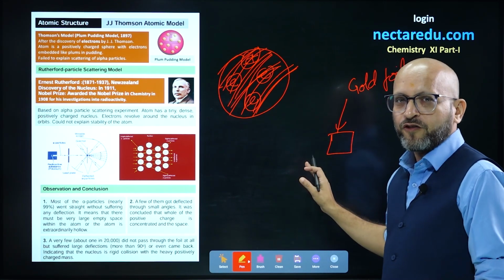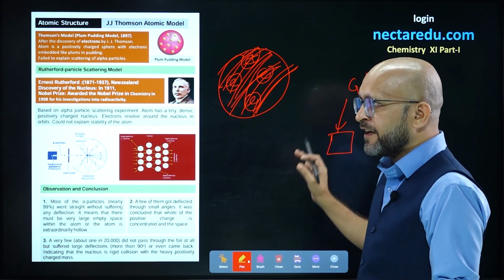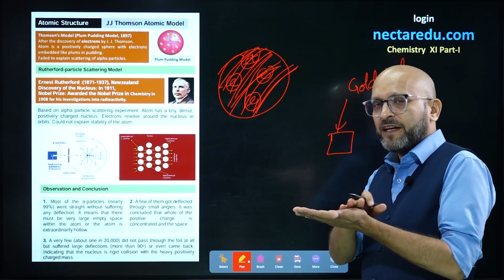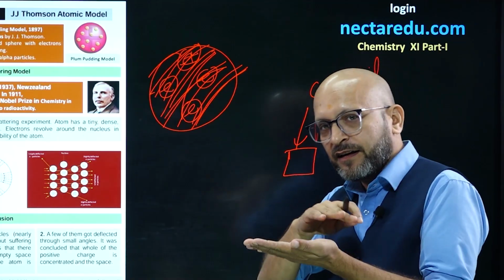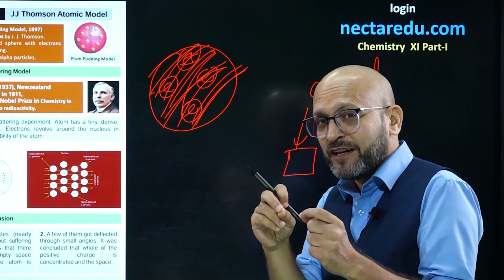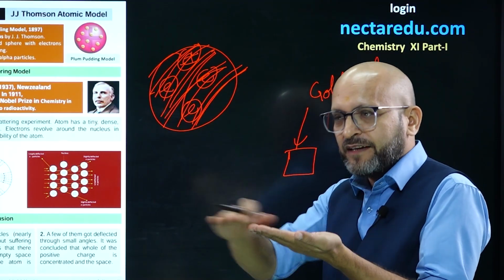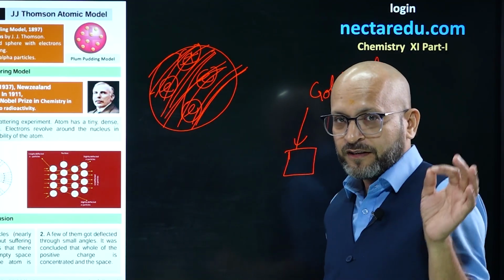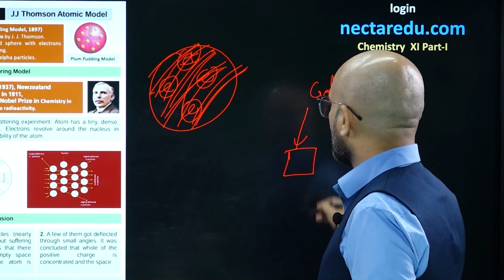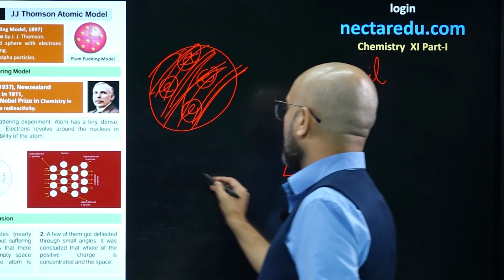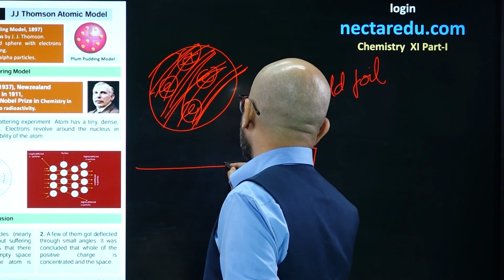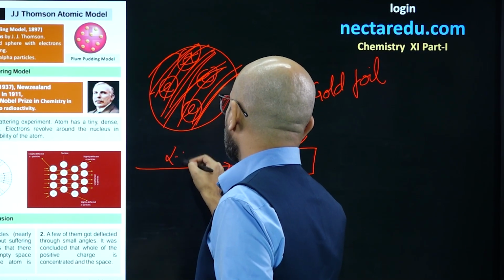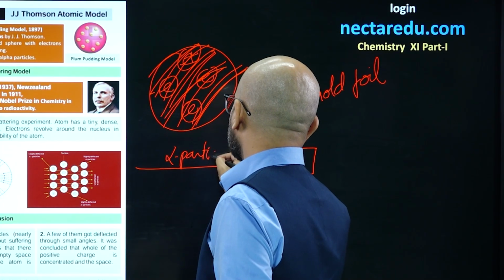Why did he take a gold foil? Gold foil was taken because gold is highly malleable. All right. So it can be drawn into thin sheets of gold. So a gold sheet was taken. Then alpha particles were bombarded on it.